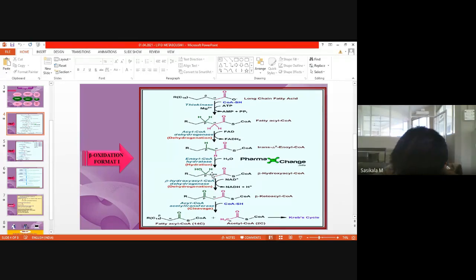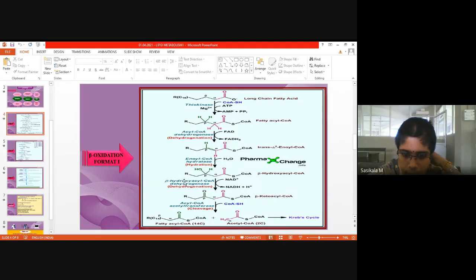A hydrogen atom is added, so that it forms CH2, and this forms an alcoholic group. So beta hydroxy acyl-CoA is formed. Then what happens again? A dehydrogenation reaction occurs. Here it uses the coenzyme NAD+.